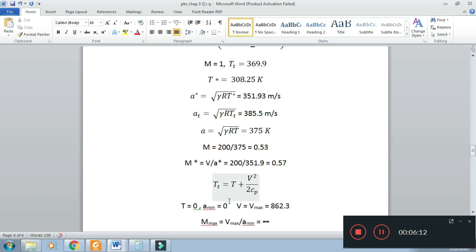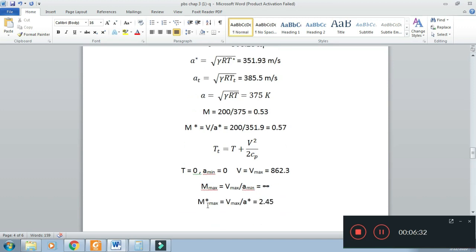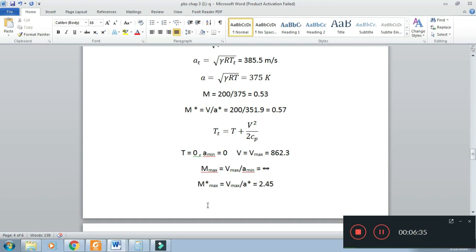When T is 0, then according to the relation square root of gamma RT, the velocity of sound becomes 0. So the minimum value of velocity of sound is 0. And at this value, the maximum value of fluid velocity is 862. Maximum value of Mach number is maximum value of fluid velocity divided by minimum value of velocity of sound. So this becomes infinity.